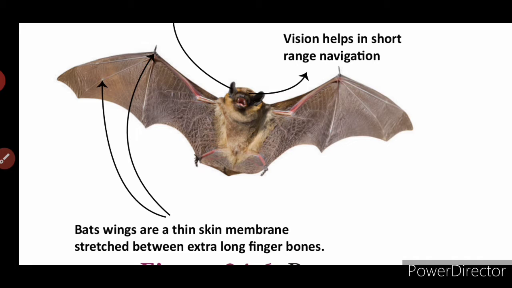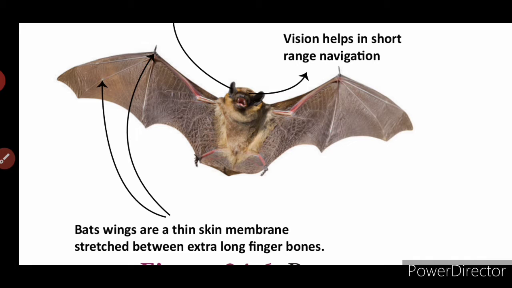Nocturnality means the animals are active at night and lazy in the daytime, that is, they don't face light. During night time the animals will be active, and during the daytime they will be taking rest in their habitat, a particular place. Such types of animals fall under nocturnality. So bats are active at night. This is a useful adaptation for them, as flight requires a lot of energy during daytime.